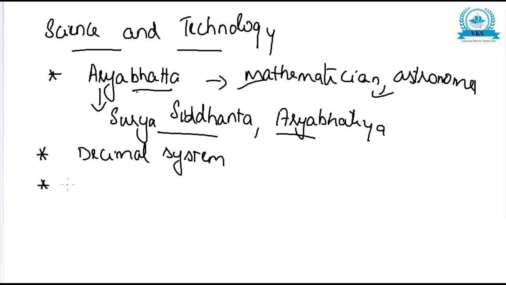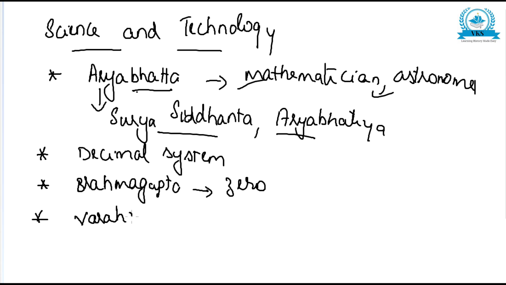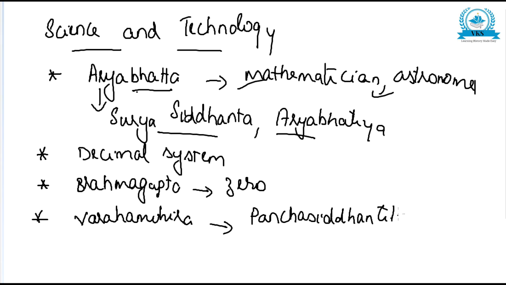Other than Aryabhatta, another important mathematician was Brahmagupta. Brahmagupta spoke about the importance of zero. Another great scientist was Varahamihira. He wrote the work Pancha Siddhantika, and also he wrote Brihat Jataka.